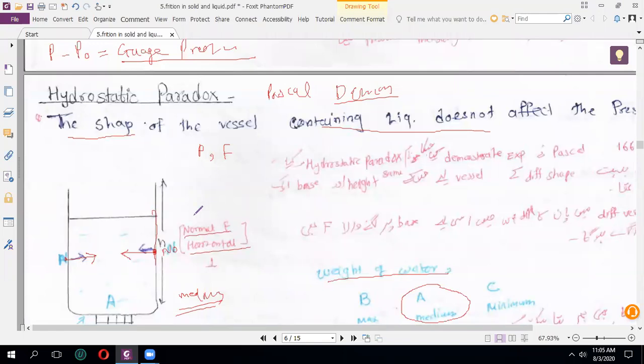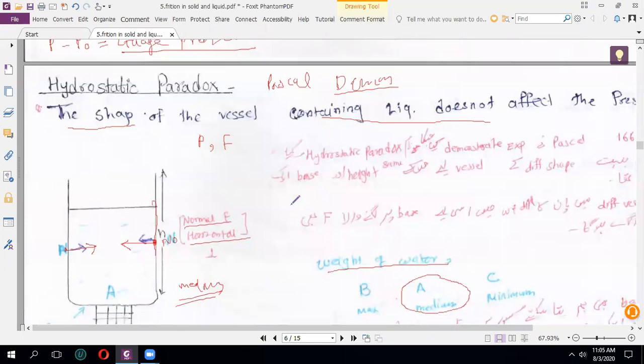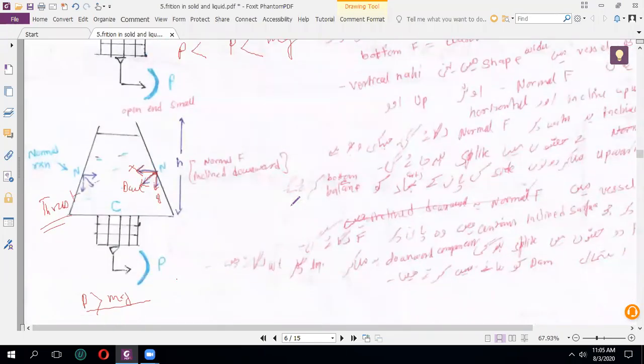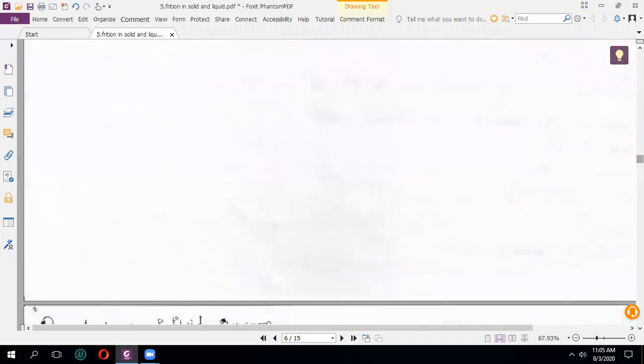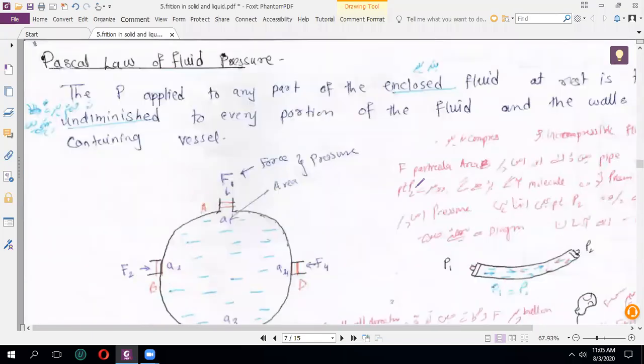Understood? But one more thing to remember, pressure does not change. Okay, students, each liquid particle having pressure is always the same. Understand this part? Anyone having any doubt? No, sir. Okay, so we will go further.